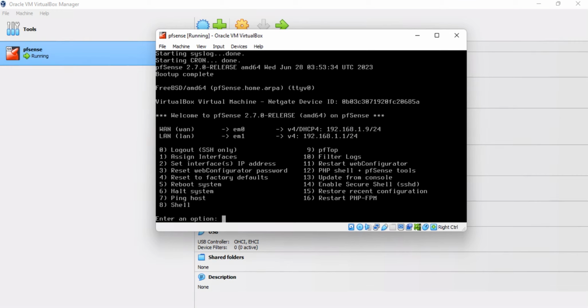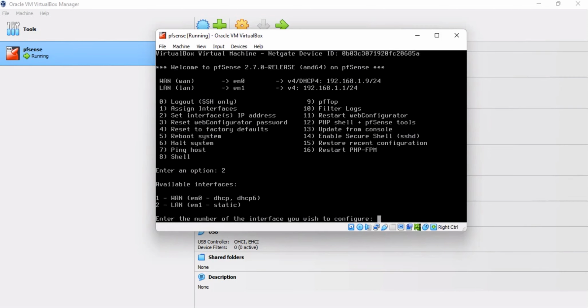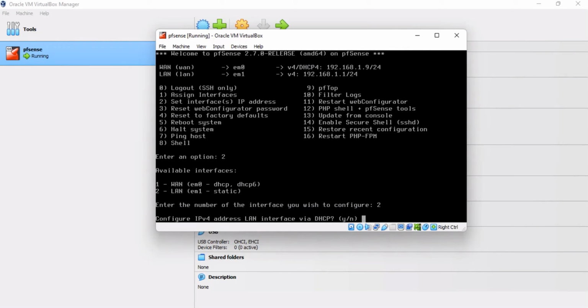As you can see, the CIDR blocks for our WAN and LAN are in conflict. We will therefore assign a new IP to the LAN interface. To configure a new IP for the LAN interface, type 2 and press Enter. Follow the on-screen prompts to complete the IP assignment.